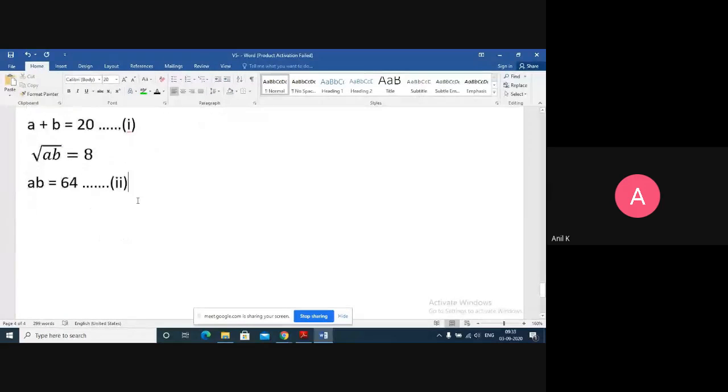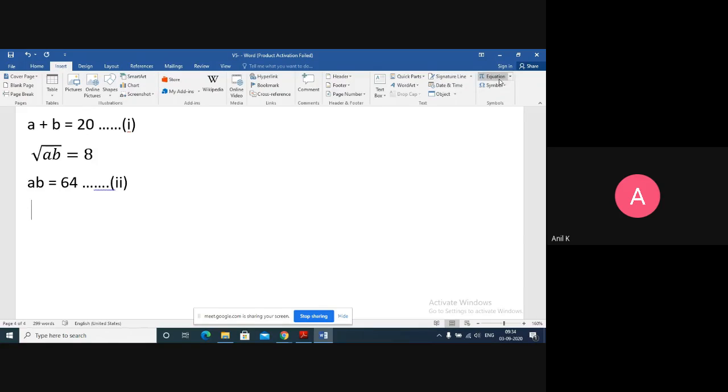Okay. When I square both sides, I have AB equals under root AB, so AB is 8 squared, which is 64. I have two equations and two variables, but these are not both linear, because one is addition and one is multiplication. So what I do here is use one more formula.